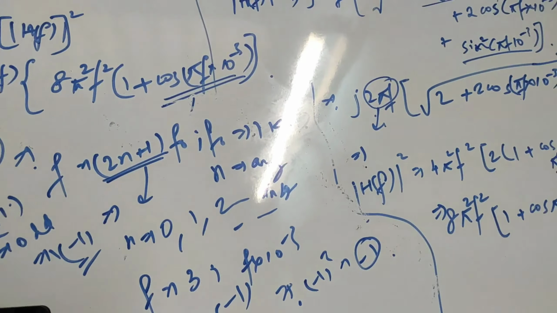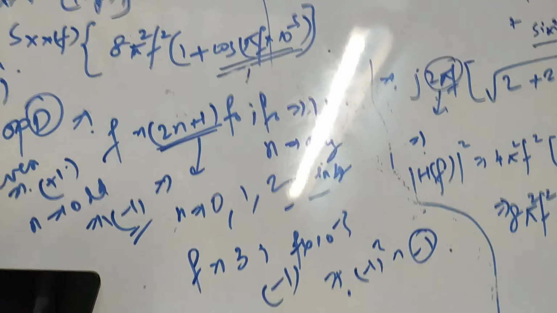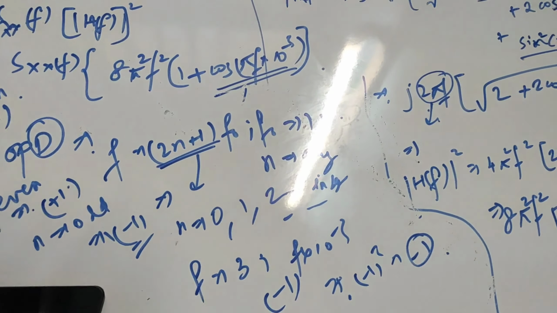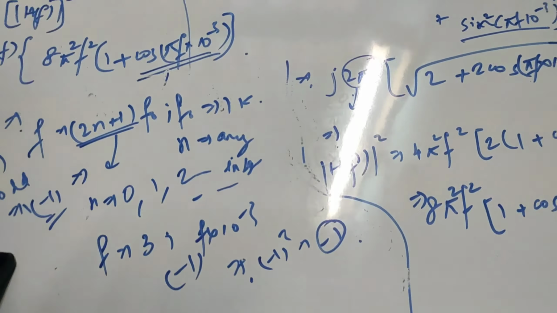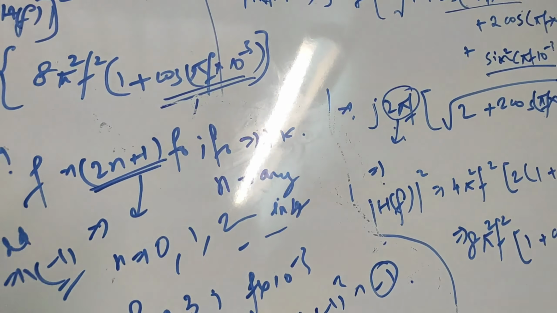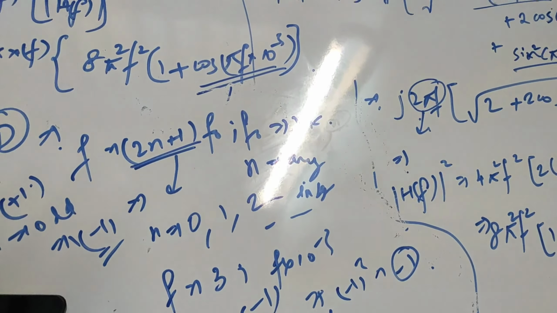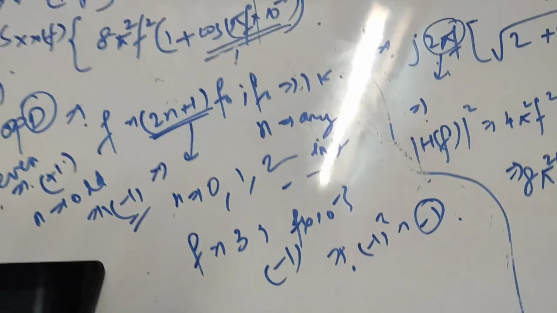It was a good question, a lengthy one, but in the exam it will take only about 2 minutes or 1.5 minutes if you are in the flow. You don't need to check all the options. You can just walk through the n part, and according to the n thing, you can eliminate all the options.